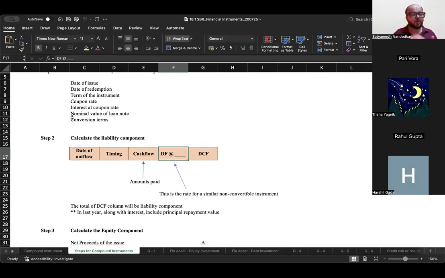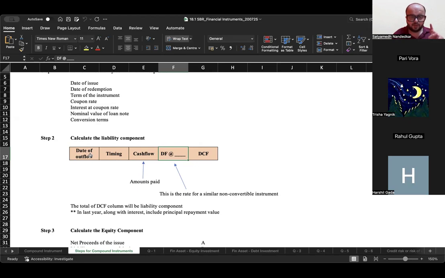Then the next step is to calculate the liability component. See, what is a liability? Financial liability is a contractual obligation to deliver cash to another entity. What do you mean by contractual obligation to deliver cash? At the end of a particular period, you have to compulsorily pay an amount to the third party. Now, in case of a convertible loan, what are the promised payments that you have to make? You have to pay interest at the end of each year, year 1, 2, 3, 4, 5. And if the holders opt for the redemption option, then at the end of year 5, you have to repay the principal also.